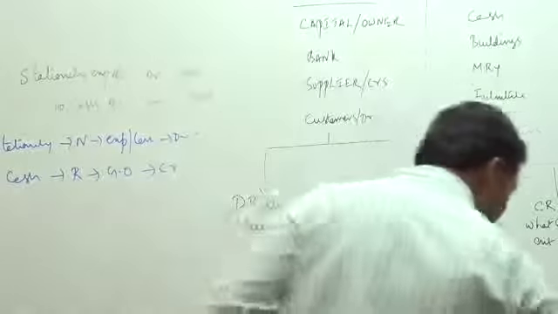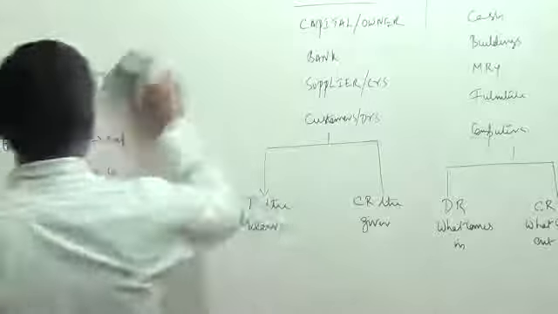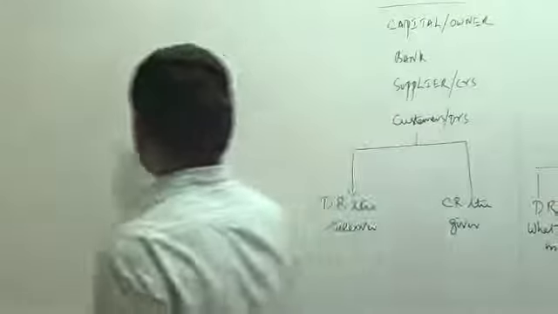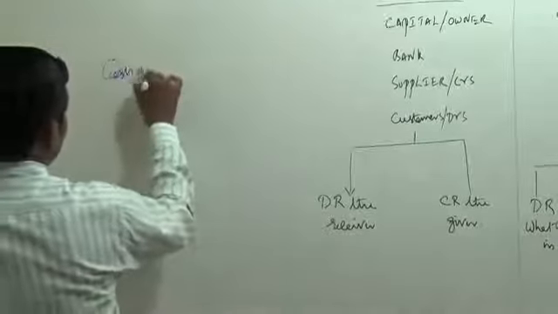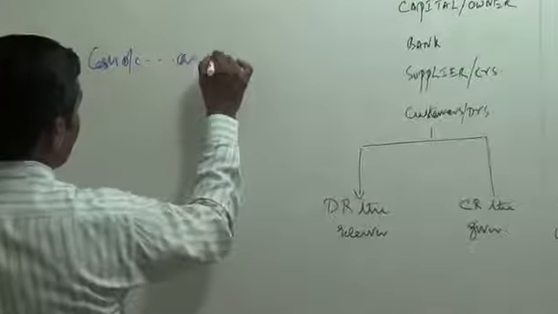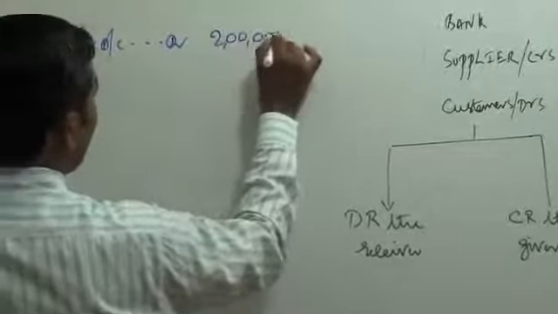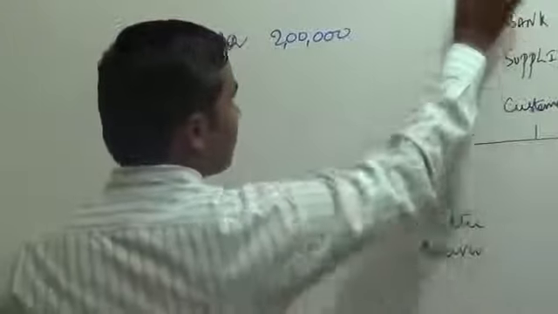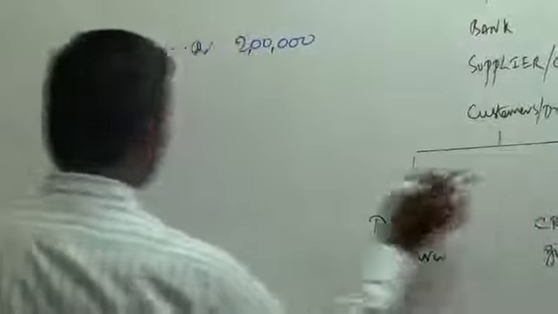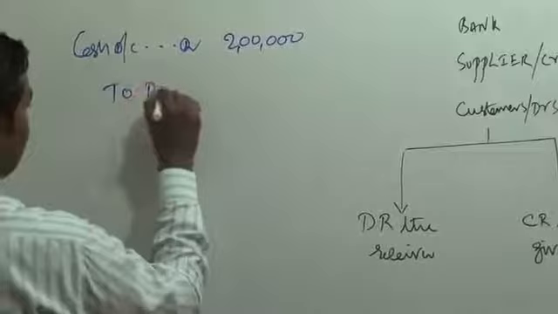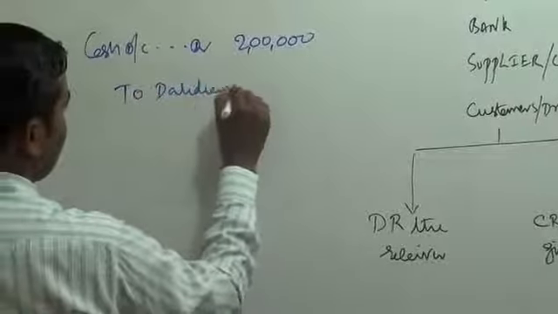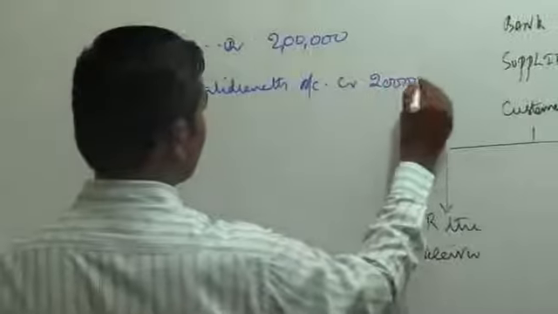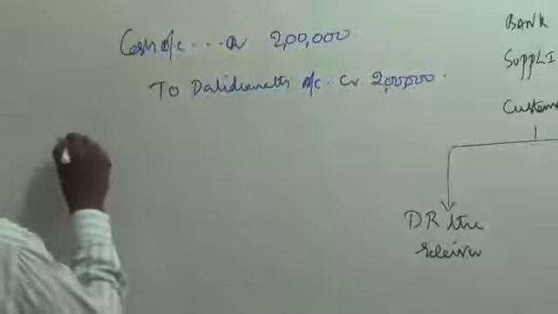So what is the entry we are going to write? We are receiving cash. Cash account debtor 2 lakhs rupees. Who gave this money to the business? A person, customer, Daridranath. Personal account is giving money, so his account has to be credited. What is the logic behind the entry?